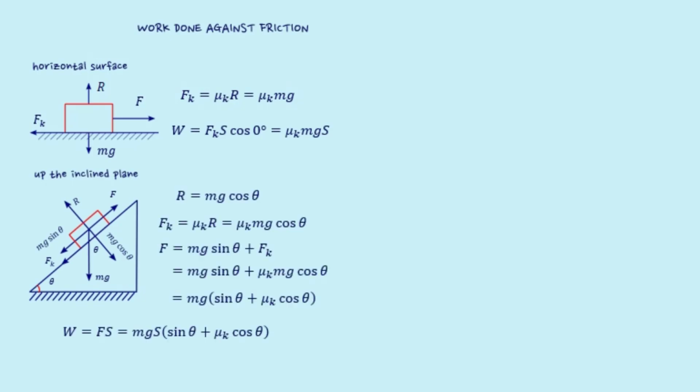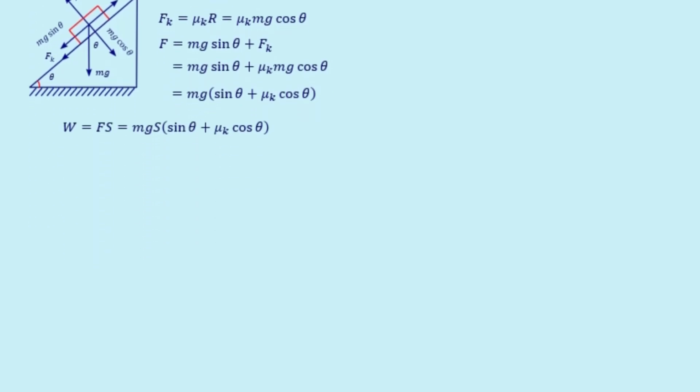Next, let us consider we have to move an object up over an inclined surface. Here, the force of friction is acting downwards, and in addition to this, a component of weight of the object is also opposing against the applied force. Here, all the forces related to this movement are resolved into components, and we can see the force required for upward movement is mg times (sin θ + μk cos θ). Hence, the total work done for moving the object up over an inclined surface is W = mgs times (sin θ + μk cos θ).